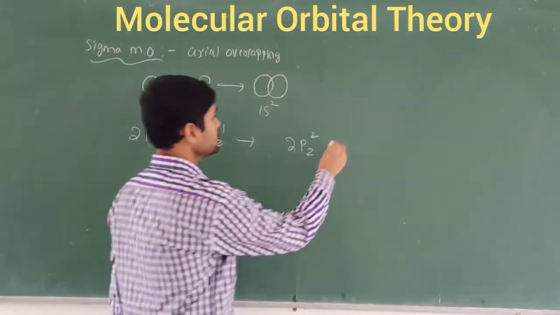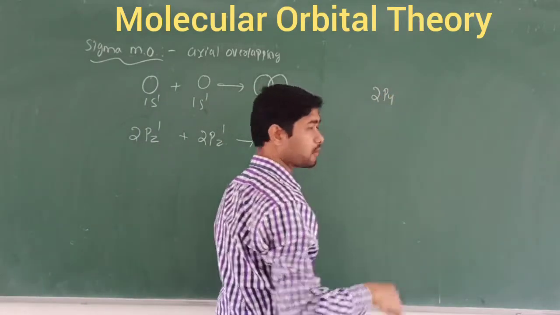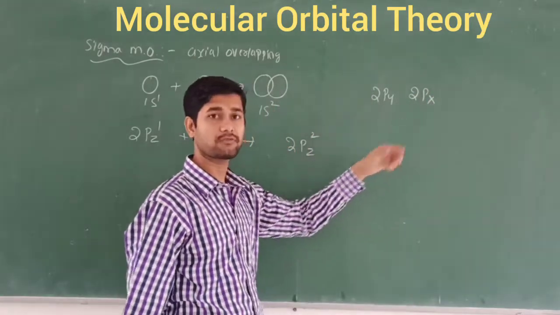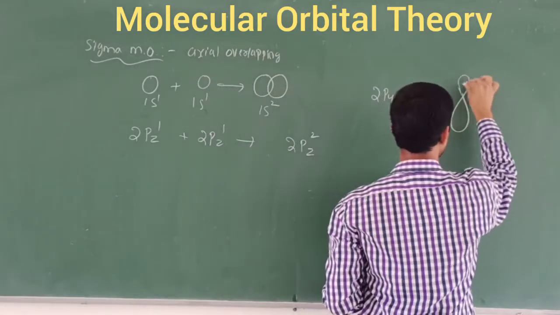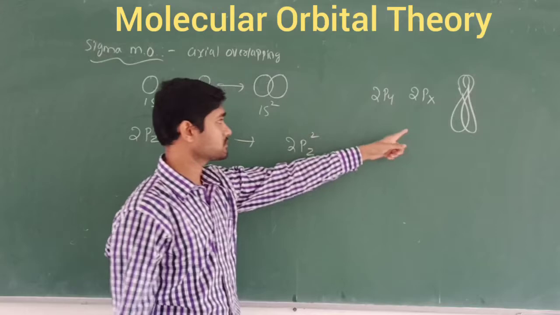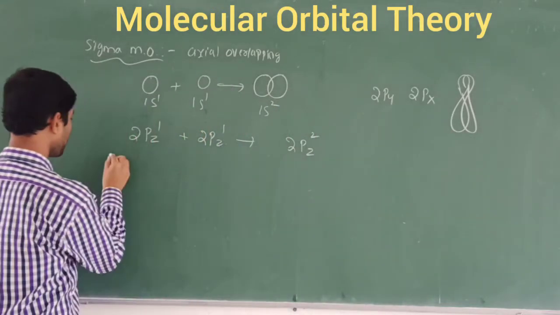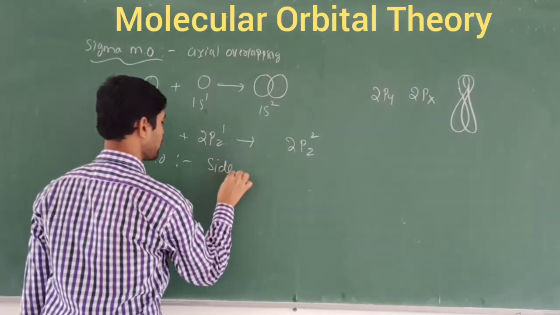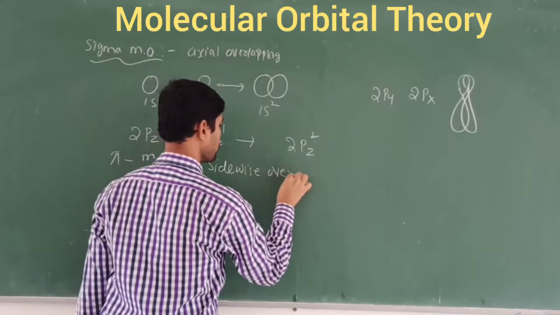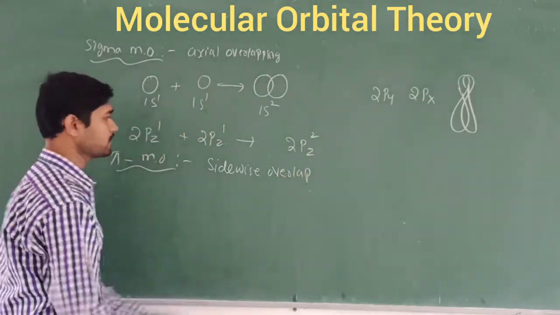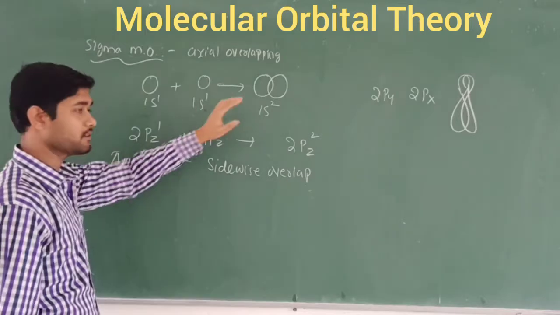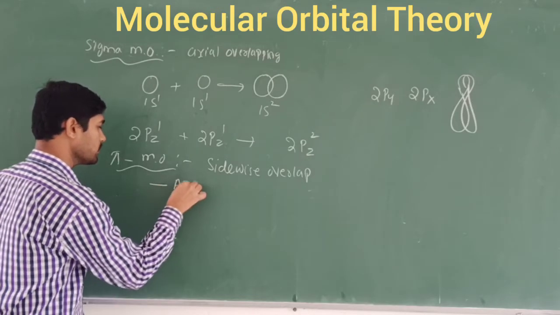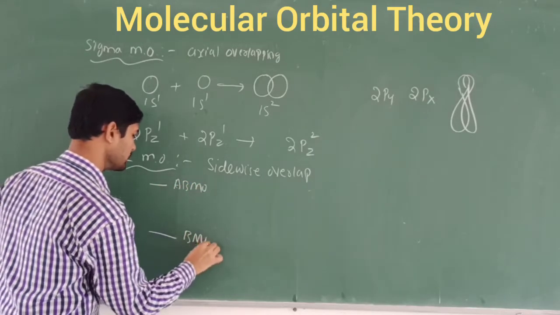Suppose I take the 2py orbitals and the 2px orbitals. These always form sidewise overlapping. This sidewise overlap is the second type, called the pi molecular orbital. So for the hydrogen, this is the bonding molecular orbital and this is the anti-bonding molecular orbital. This is called BMO and this is called ABMO.